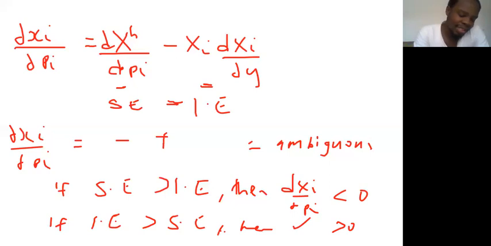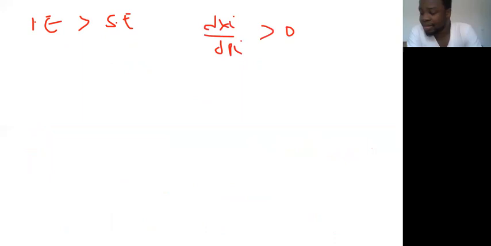And then in such a situation, the second scenario, when the income effect outweighs the substitution effect, which gives you the ∂xi/∂pi, with the total effect greater than 0, is what we term as the Giffen goods.